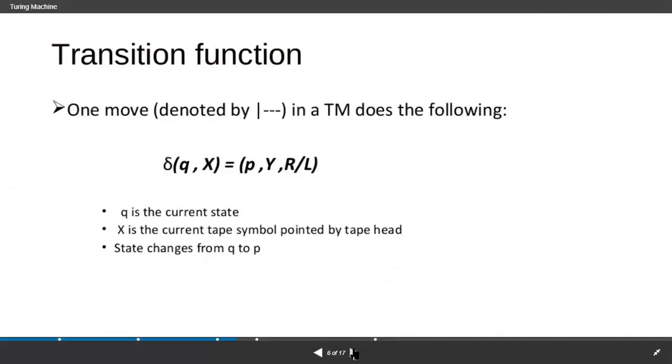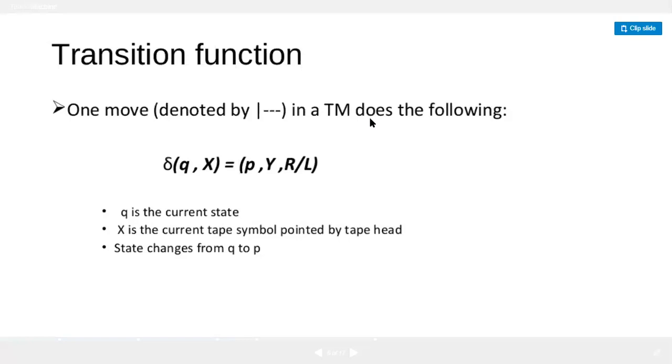And here it is a transition function, and I already explained this. This is the instantaneous descriptor representation. One move we can show with a representation like this. If it is a sequence of moves, then you put a star. If we are showing only one move, you just denote it like this. And here it is the Turing machine representation notation.